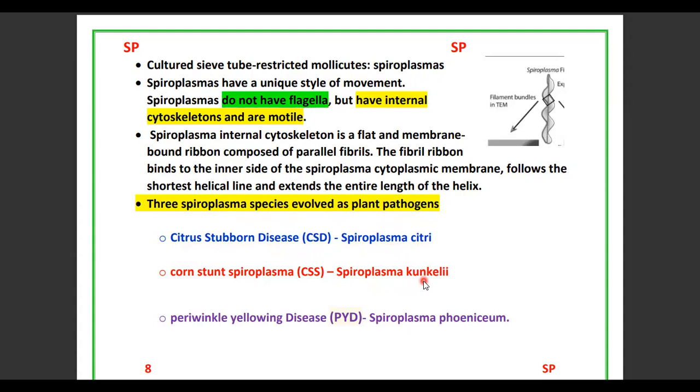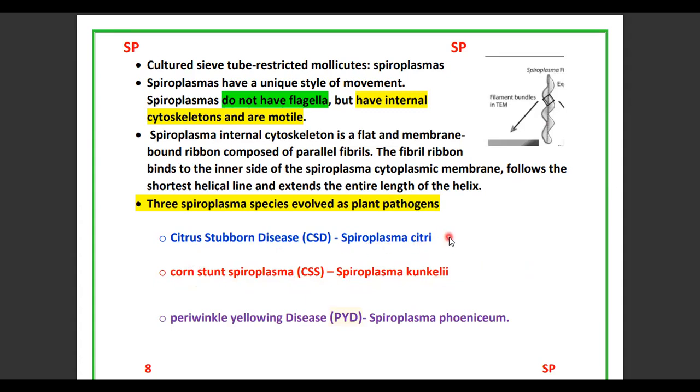Spiroplasma kunkelii causes corn stunt spiroplasma disease, CSS, corn stunt. So they cause the disease corn stunt on Zea mays, maize, sweet corn. So corn stunt CSS is caused by Spiroplasma kunkelii. They attack Zea mays.